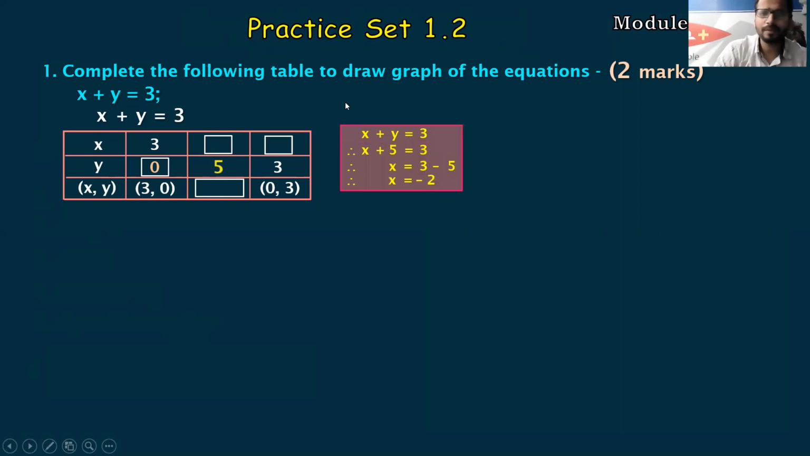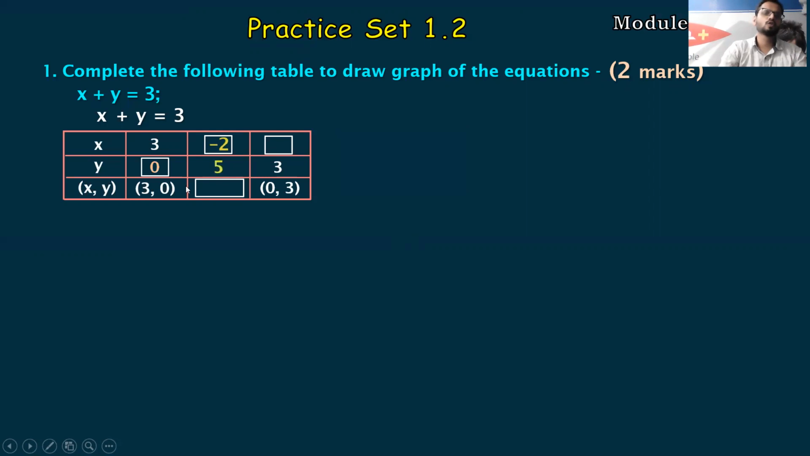So you can solve it mentally if your mental maths is good. Otherwise, you can go for rough work as well. So let's do this calculation. X plus y is equals to 3. Instead of y, I wrote 5. 5 from left hand side will go to right hand side. It gets subtracted. 3 minus 5 is nothing but minus 2. So x ka value will be minus 2.